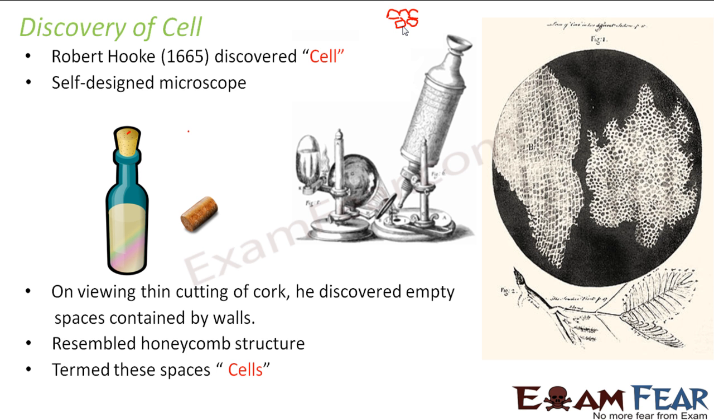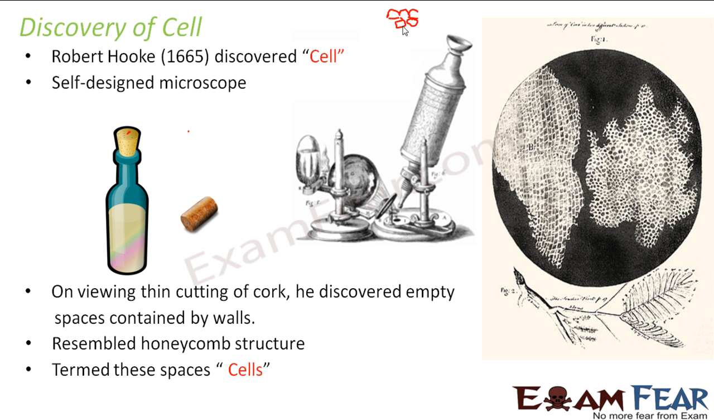So these empty spaces were termed cells by Robert Hooke. Robert Hooke was the first one to coin the term cell. However, he was not much aware of the structure of the cell, the composition of a cell, or the function of a cell. The only thing he did was discover that an object is made up of empty spaces, and these empty spaces are called cells.